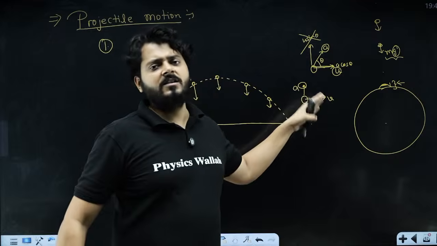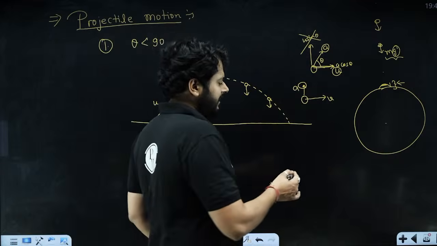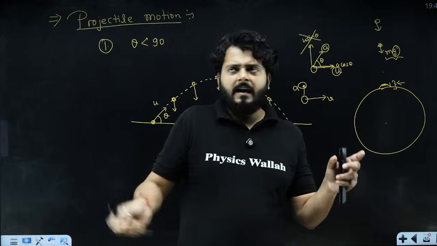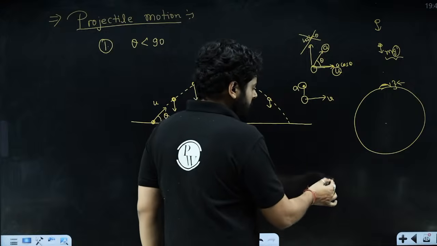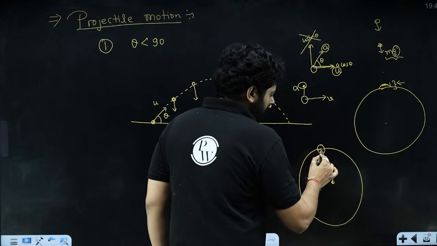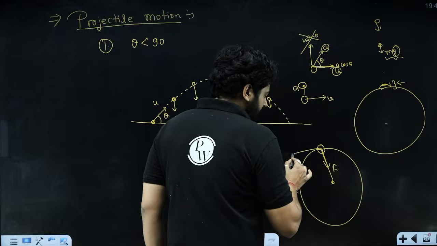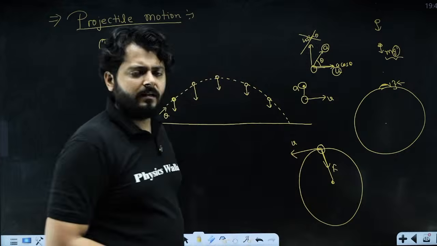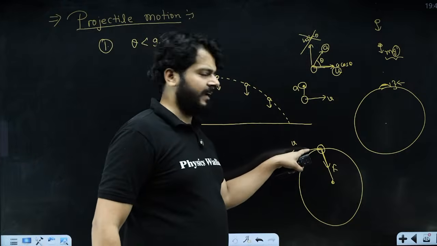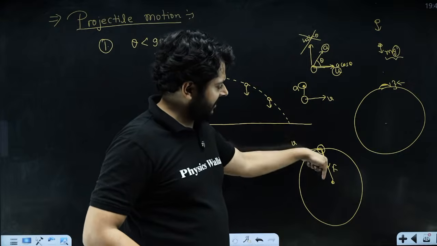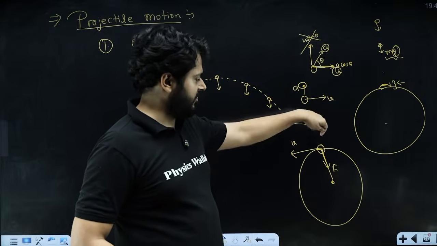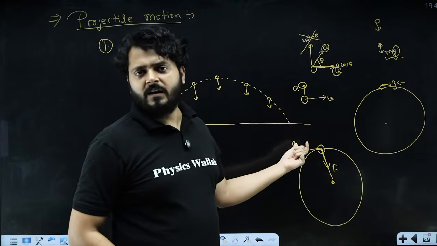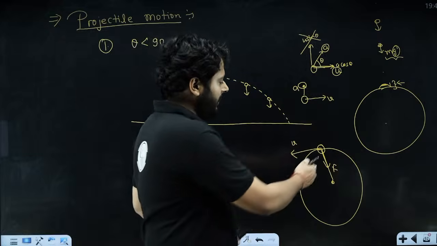This acceleration can only change the direction of the velocity, as it happens when you tie a body with a string and rotate it in a circular path. So what is really happening? A force is acting in this direction, and the body is moving in this. Let's say it is moving with a constant speed, right? And force is acting towards the center. So force is always perpendicular to the velocity. Velocity is tangential, and force is perpendicular to that. So this force is not making the body faster or slower. This force is only keeping the body on a circular path, right?